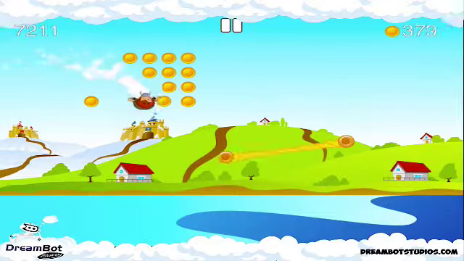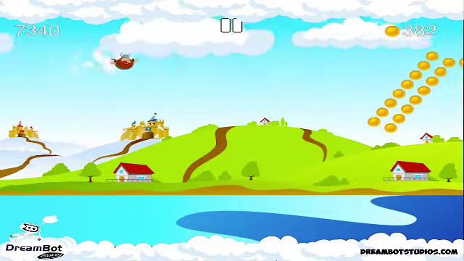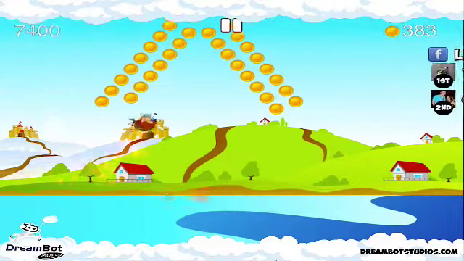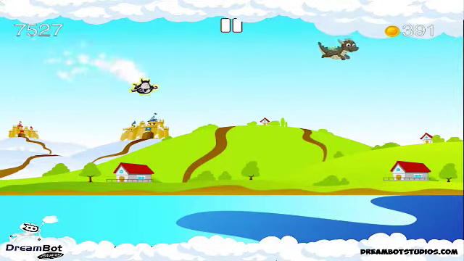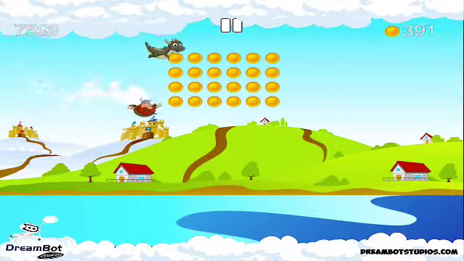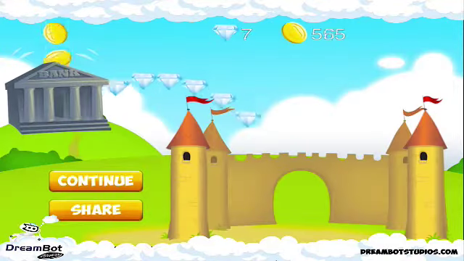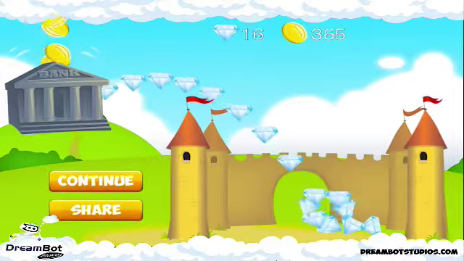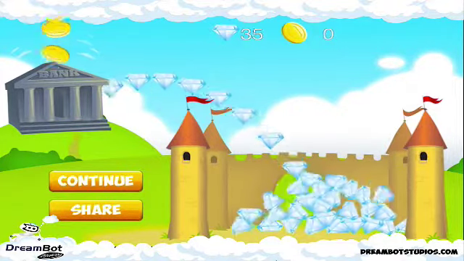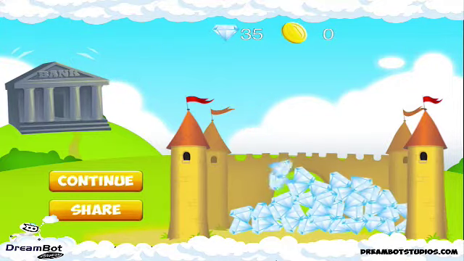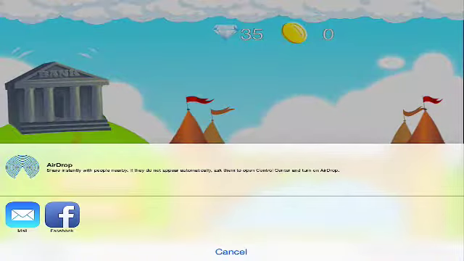Now, in most games, there's really no real reason to share or brag or have a vested interest in continuing to play the game. That's why retention rates are so low and players drop off and you can't build a game studio from your game. One of the coolest money-making mechanics in this source code is our Kingdom of Coins level. And after players collect coins, they turn them into diamonds. After each and every level, we send players to this Kingdom of Coins level to collect diamonds and build their kingdom so they can share it with friends on Facebook and Twitter so it goes viral.